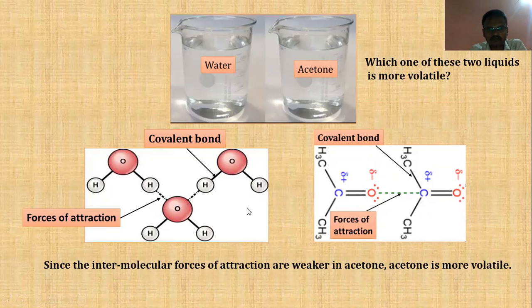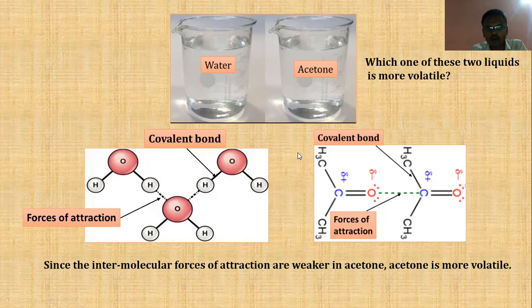So different substances have different molecules in them, and between those molecules, intermolecular forces of attraction will be present, but they will have different strengths. For example, in acetone, the intermolecular forces of attraction have lesser strength compared to those present between water molecules.